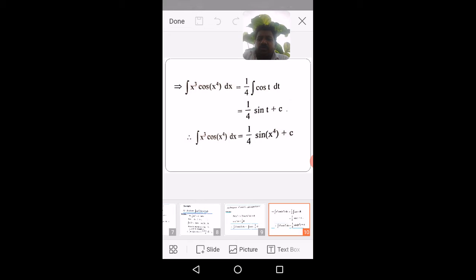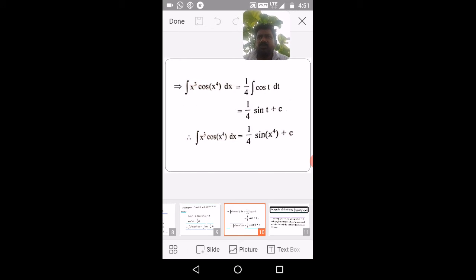Take this 1 by 4 outside of the integral symbol, then 1 by 4 integration of cos t dt equals 1 by 4 sin t plus c, since the integration of cos t is sin t. Then t is x power 4, so it is 1 by 4 sin x power 4 plus c. So finally, integration of x cube cos x power 4 dx is 1 by 4 sin x power 4 plus c.